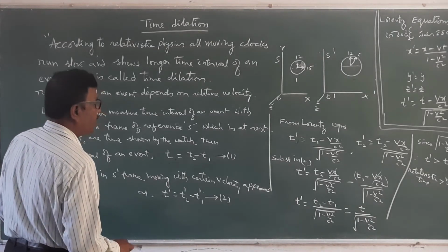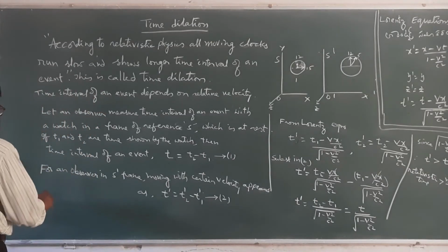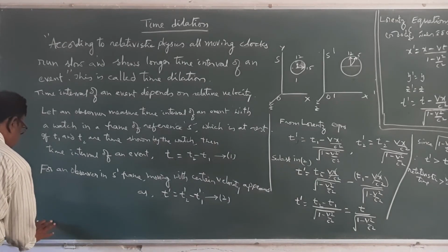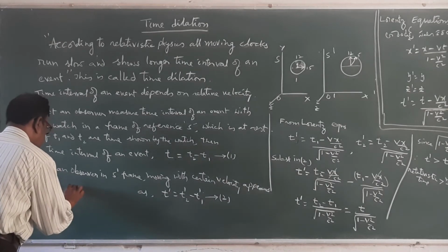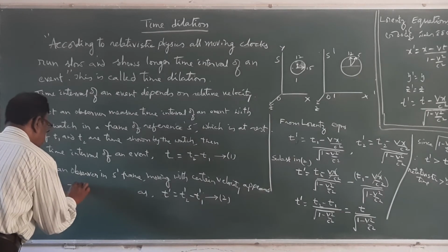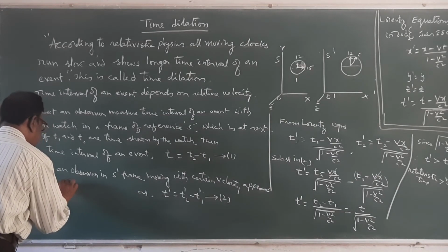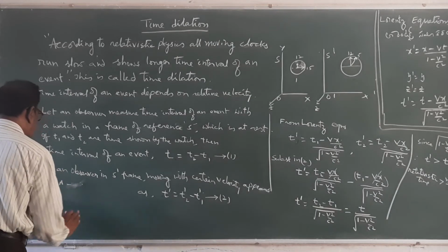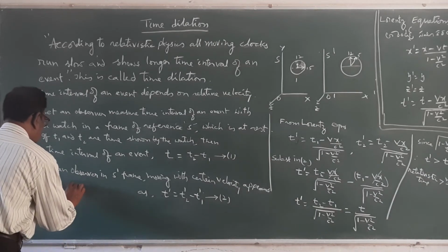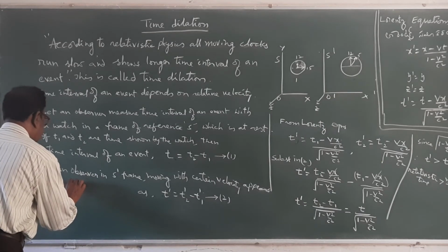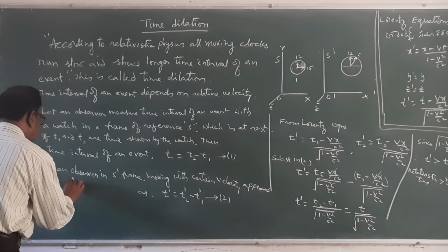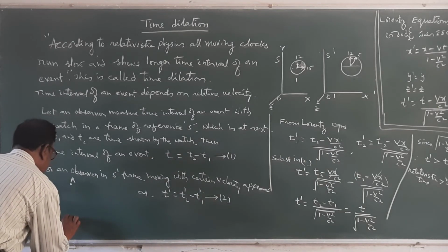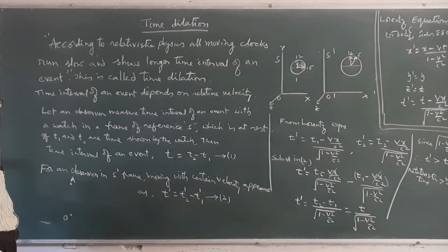Suppose there is a frame like this, and an observer measures a time interval. Let an event be occurring at A, and an observer is present at O, at rest.